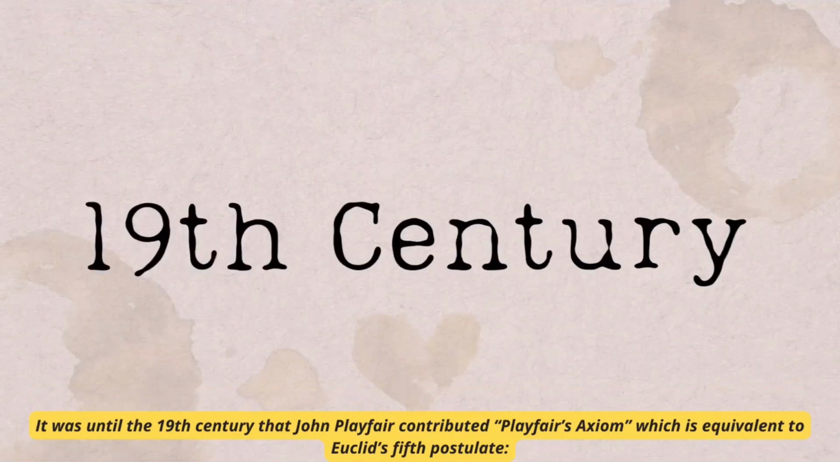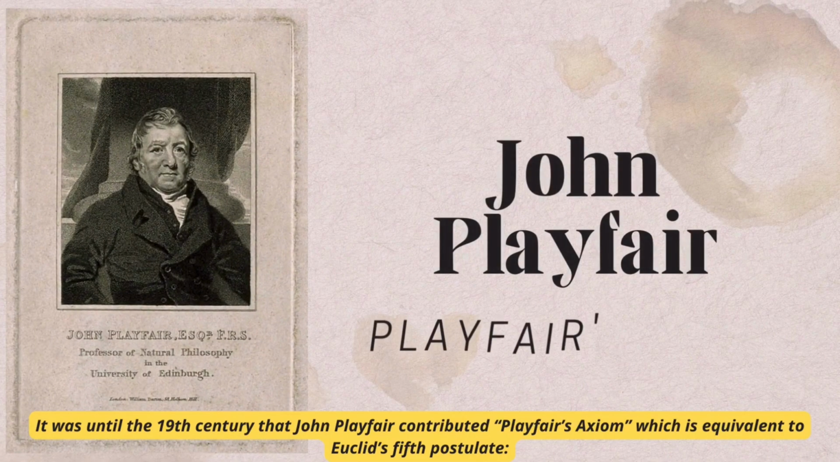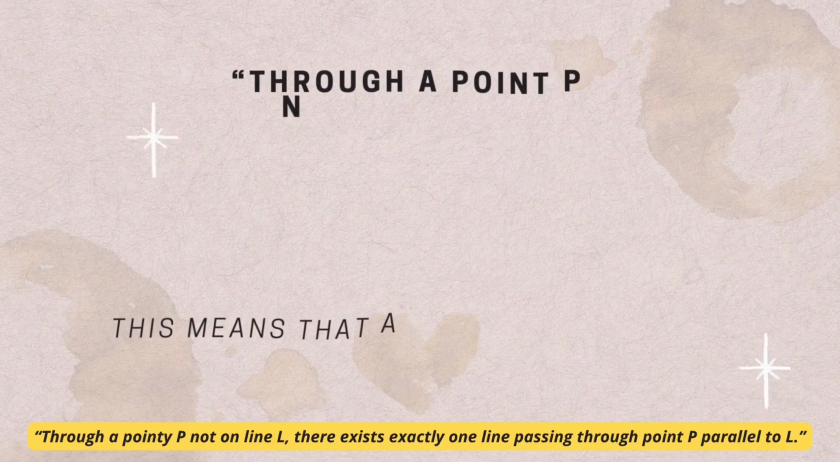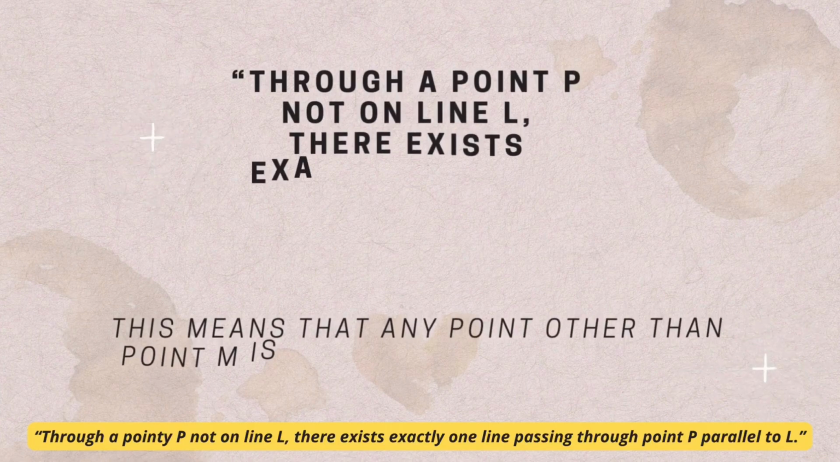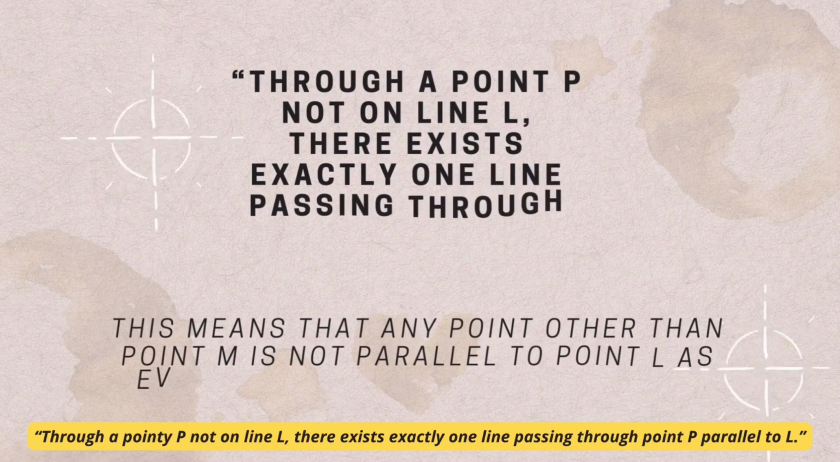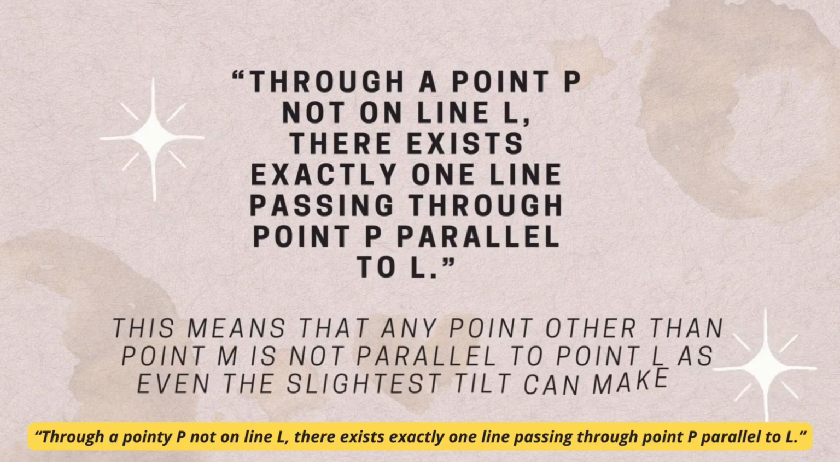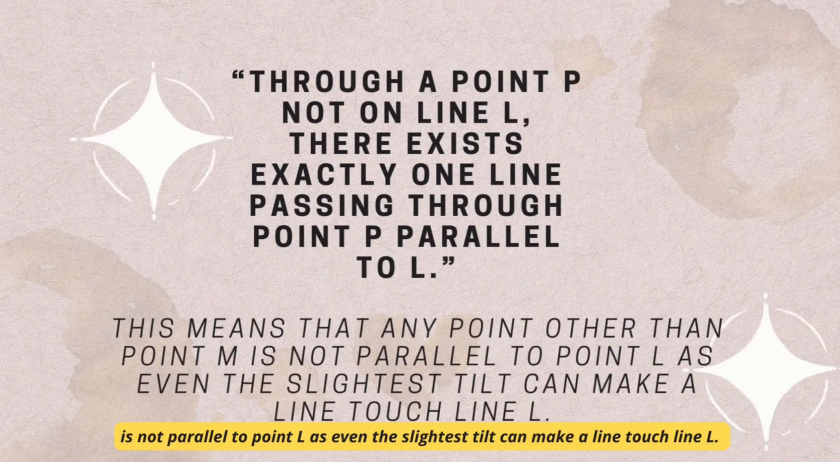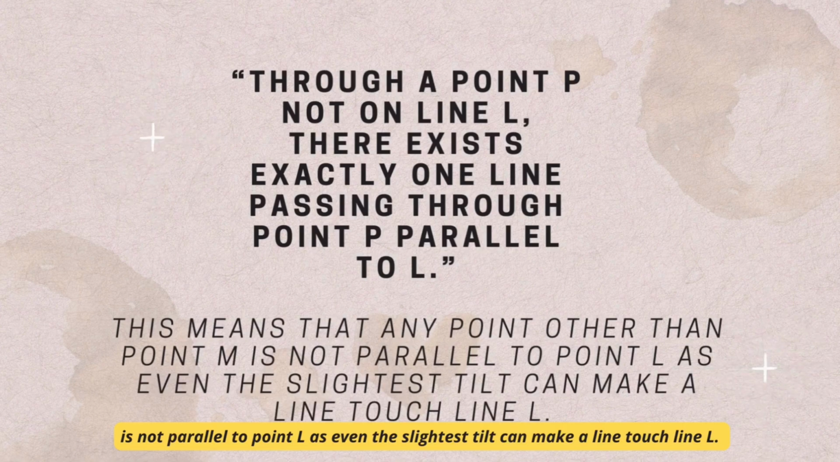It was not until the 19th century that John Playfair contributed Playfair's axiom, which is equivalent to Euclid's fifth postulate. Through a point P not on line L, there exists exactly one line passing through point P parallel to L. This means that any line through a point other than the parallel one is not parallel to line L, as even the slightest tilt can make a line touch line L.